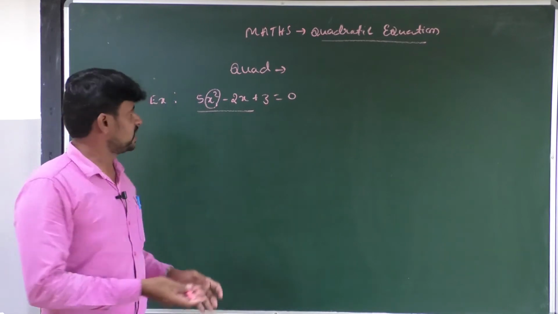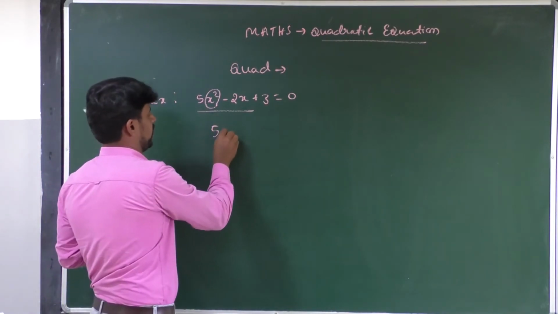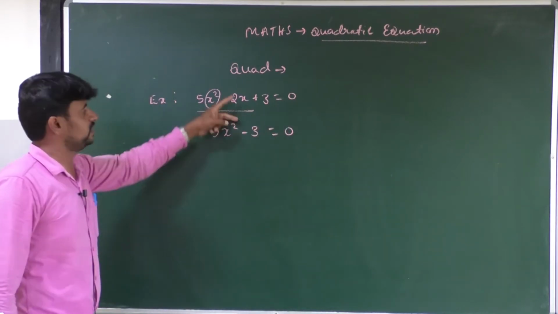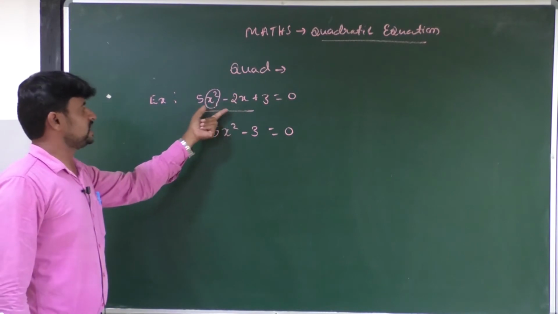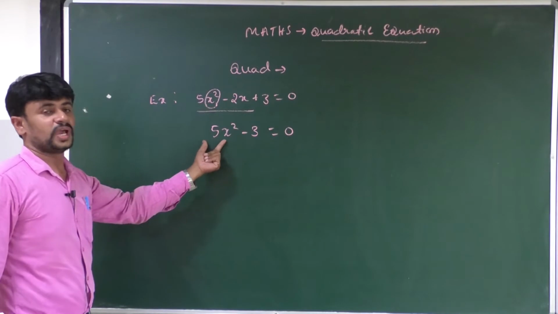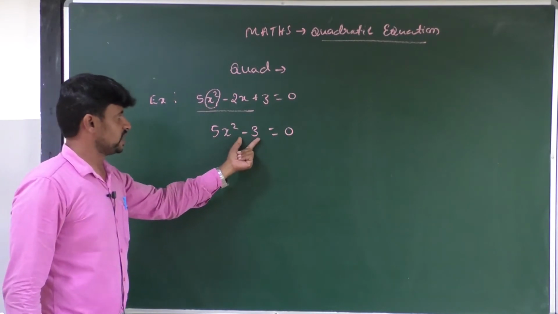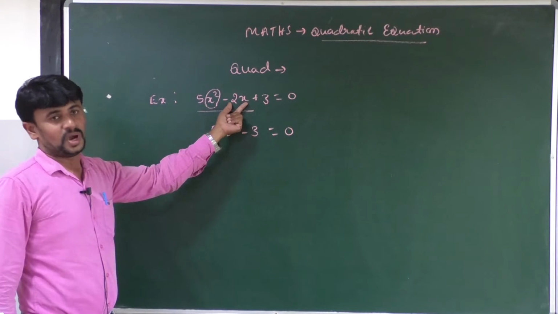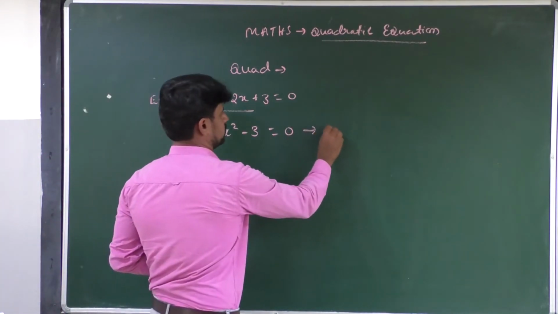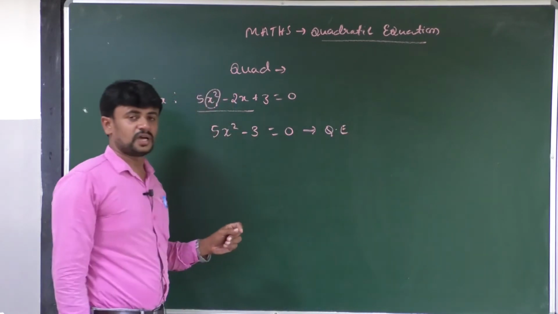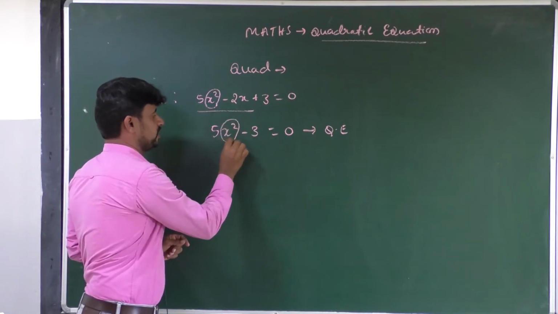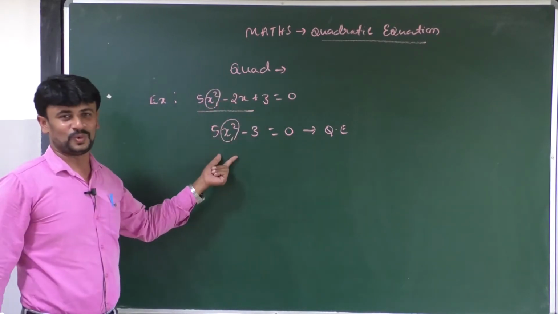Okay, let us see another example. 5x square minus 3 is equal to 0. What is the difference between these two equations? In this equation we have 3 terms, but in this equation we have 2 terms. We don't have the second term, although this is also a quadratic equation, because in this equation also the variable with the highest power is 2.